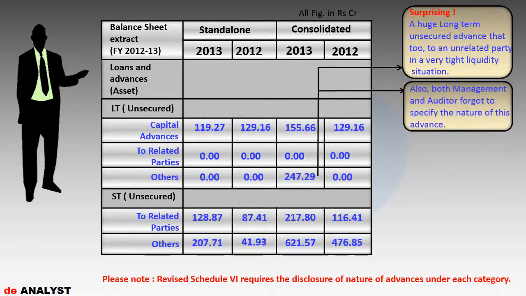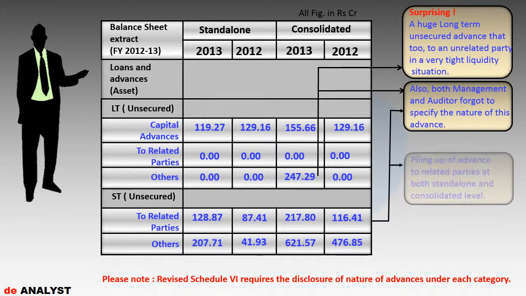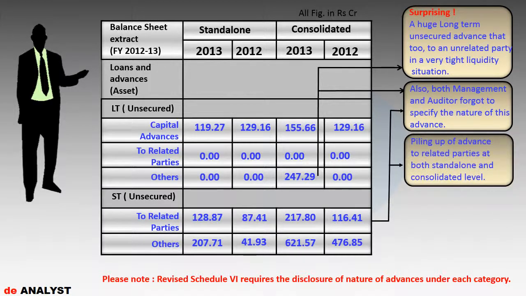No disclosure of nature and purpose of such loan/advance is made. 3. Advances to related parties are also piling up, and in the notes to accounts, no reference to nature and purpose of the same is given. Advance sanctioned to related parties, net, from parent is rupees 128 crore and from subsidiaries is rupees 90 crore.